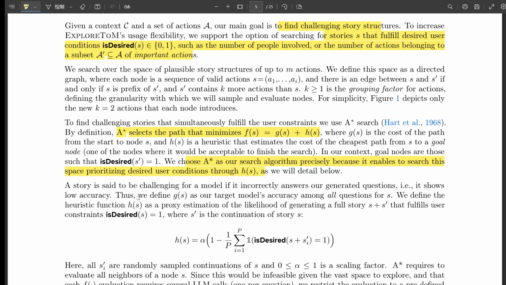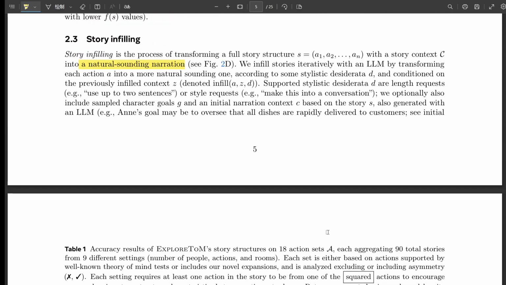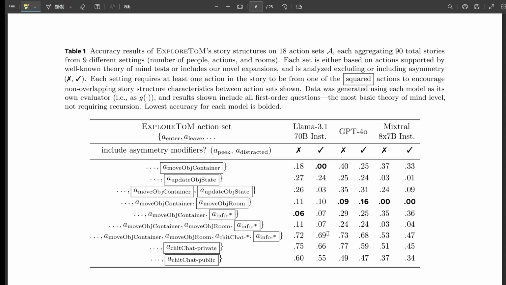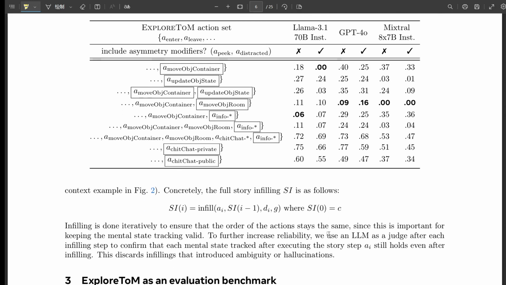We've covered a lot of ground in this deep dive, but before we wrap up, there's one more aspect of this research that I wanted to touch on. ExploreToM revealed that even something as basic as state tracking is a major challenge for AI. Yeah, that was one of the most surprising findings. It seems so counterintuitive that something we humans do so effortlessly, like keeping track of where things are or who said what, could be such a stumbling block for these advanced AI systems. It is surprising, but it really highlights the differences between human and artificial intelligence. Yeah, it's like we don't even have to think about it.